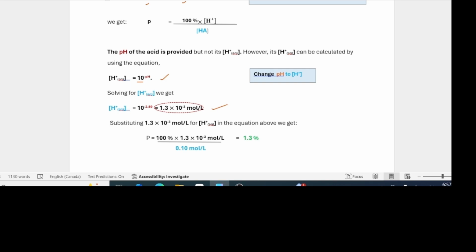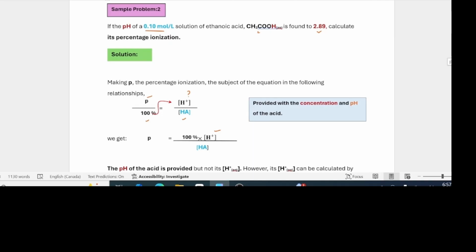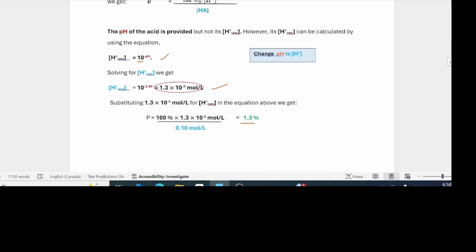All you need to do now is to take that and put it in the equation for the hydrogen ion concentration. Doing that, we get this value. So the acid is 1.3% ionized. So two things about the acid: it has a pH of 2.89 and it is 1.3% ionized.